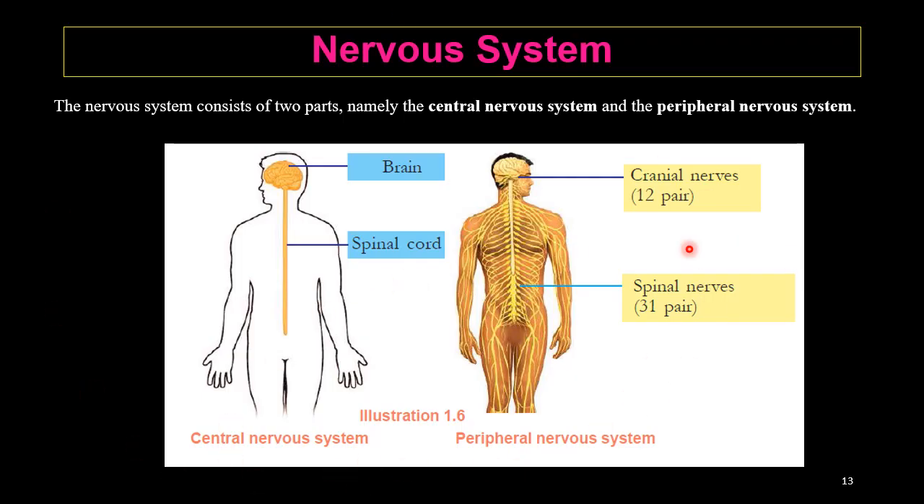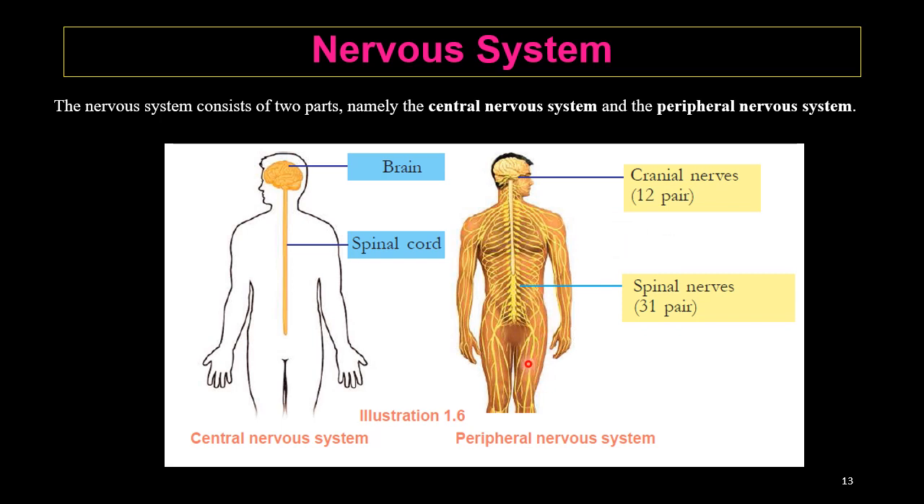Then we have to study the nervous system in detail. The nervous system consists of two parts, namely the central nervous system and the peripheral nervous system. The central nervous system contains the brain and spinal cord, whereas the peripheral nervous system contains the nerves from the brain and nerves from the spinal cord. Nerves from the brain are known as cranial nerves. There are 12 pairs of cranial nerves in the human body,